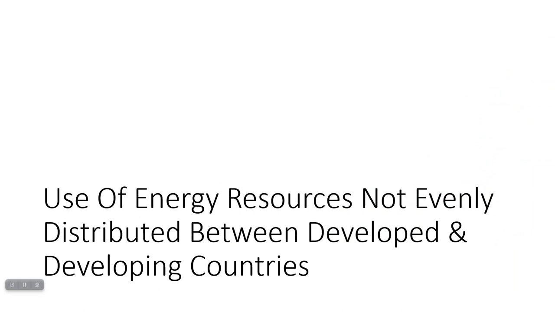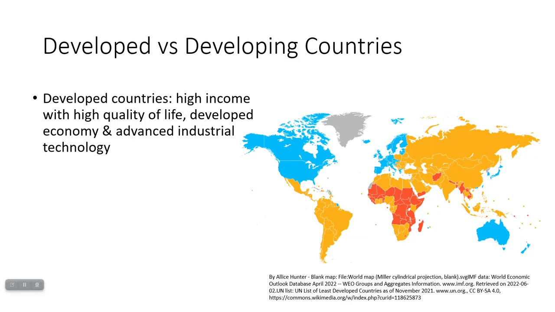Energy resources aren't really distributed evenly between developed and developing countries. And that means basically energy usage is not distributed evenly. So some people use more energy than others. This is distributed mostly by country. So before we get into how the energy use differs, let's talk about what our AP test defines as a developed versus a developing country.